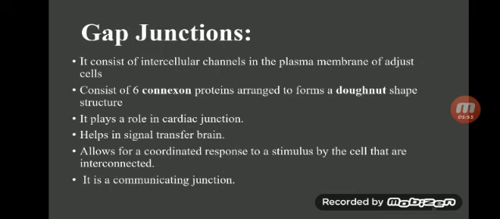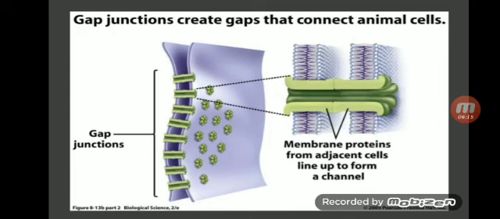Gap junction. It is also known as a communicating junction. It consists of intercellular channels in the plasma membrane of adjacent cells. It consists of 6 connexin proteins arranged to form a donut shape. The gap junction plays an important role in cardiac muscle and helps in signal transfer in the brain. Here you can appreciate the gap junction, which creates the gap that connects the animal cells.